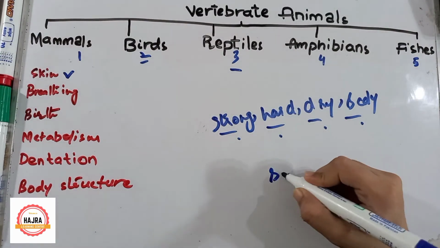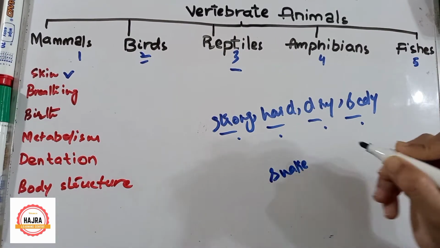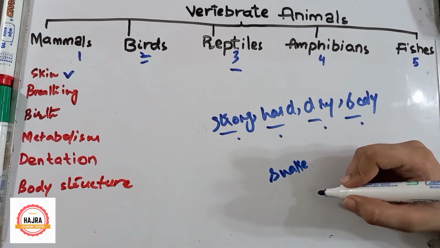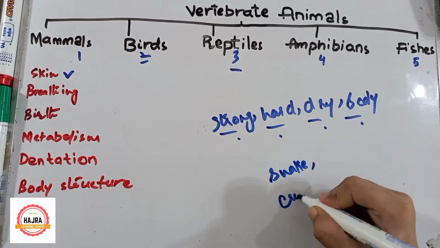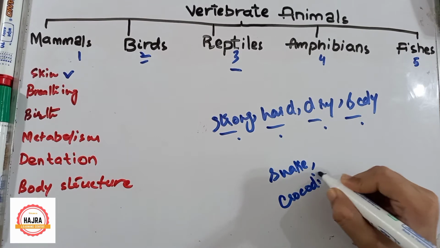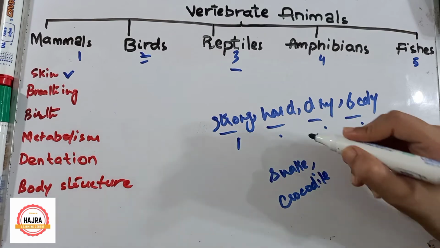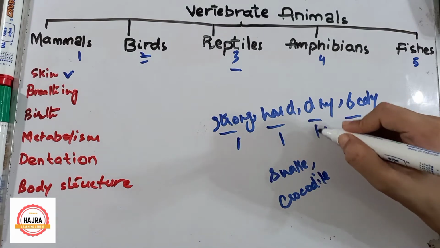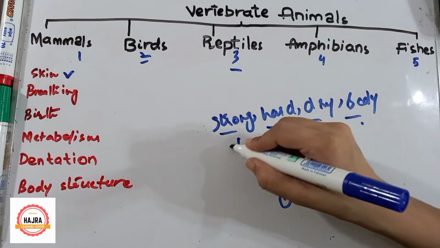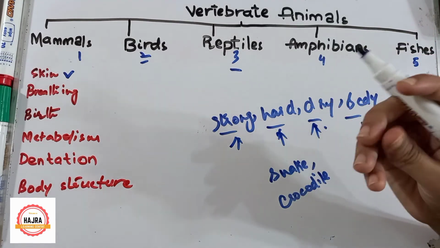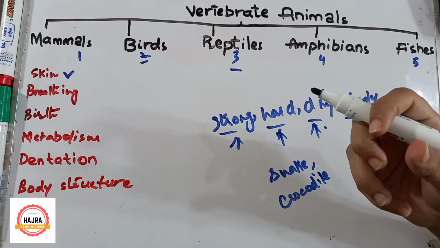Let me give you examples. Snake. A snake has scales on its body. Now crocodile. Crocodile is a reptile, so its skin is very strong, dry and hard. Just look at the turtle. Turtle is a reptile, so you can check its skin.